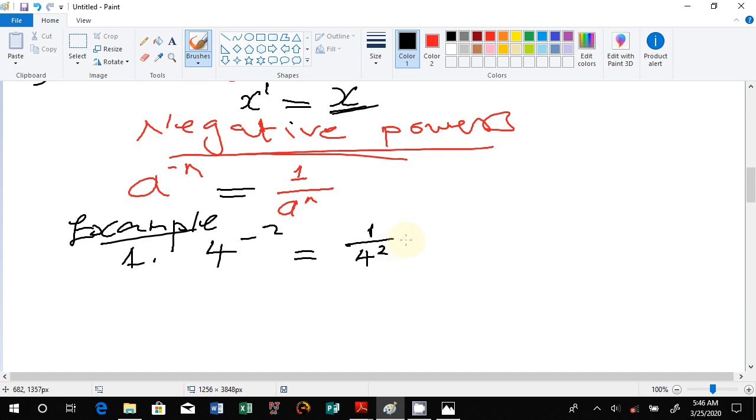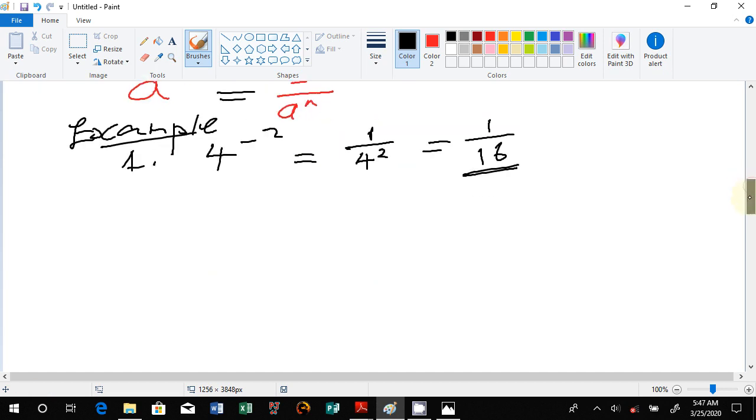After that, this is 1 over, what is 4 squared? 4 squared is 4 times 4, which is 16, and that is the correct answer. If you are given this index to be evaluated, then you would have done the right thing.